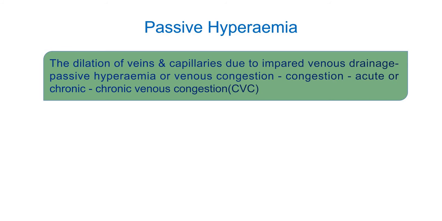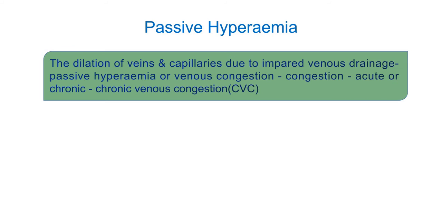The chronic condition, chronic venous congestion, we commonly call CVC. So CVC is nothing but chronic venous congestion.